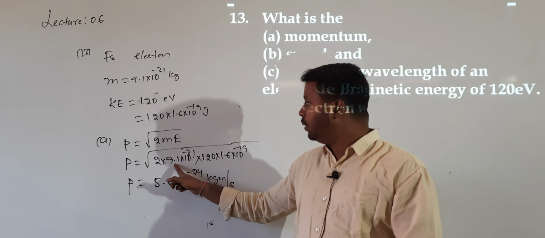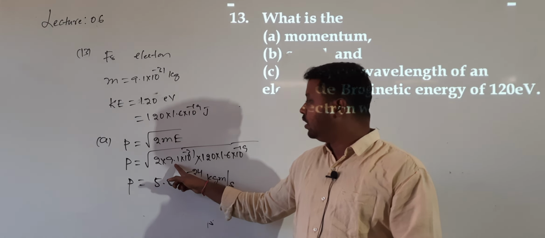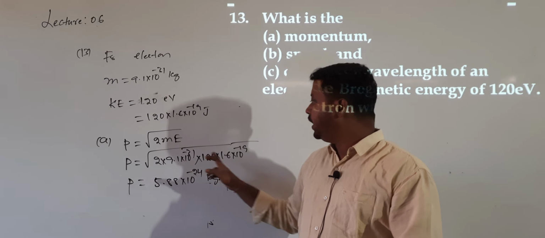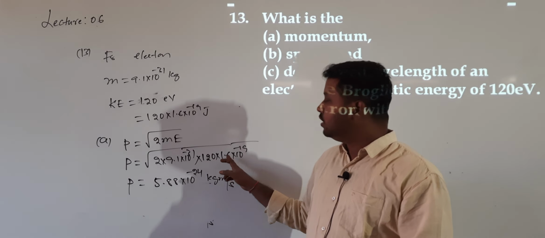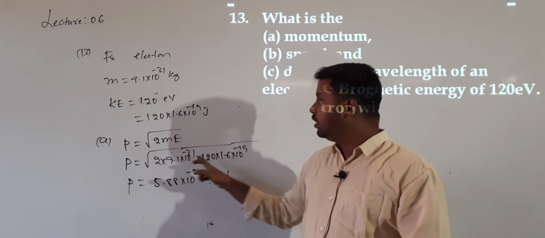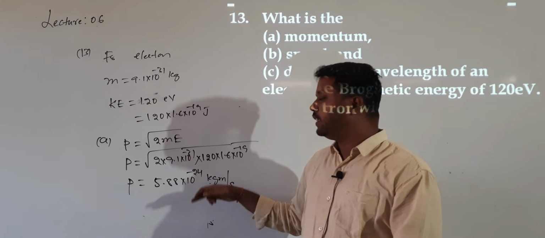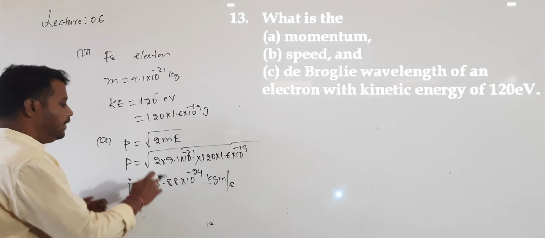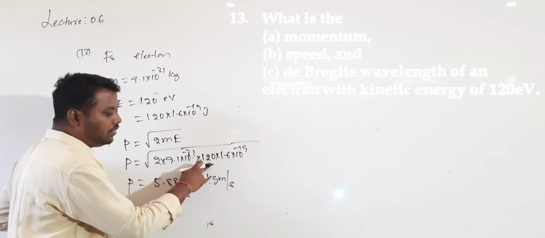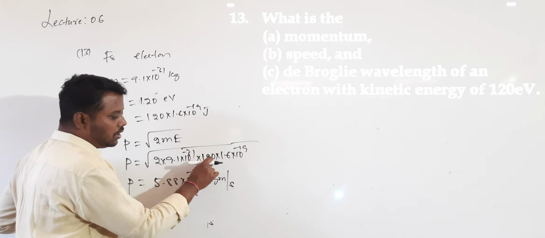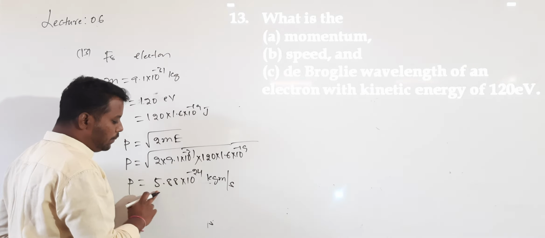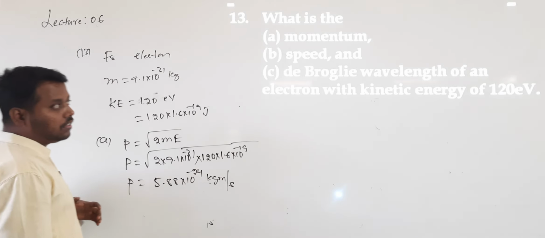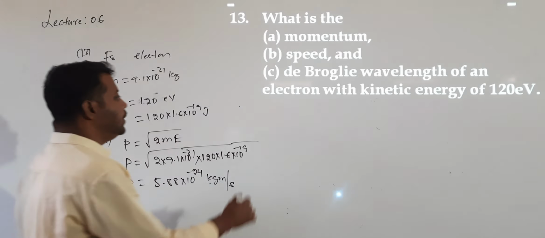So 2 into 9.1, the square root value of 9 will be 3. Then again, 2 into 1.6, or 16 if I take, the square root value will be 4. Then 2 into 120, that will be 240. The 240 square root value you have to write. Then multiply all this, and you get 5.88 into 10 to the power of minus 24. This is how to calculate the momentum.